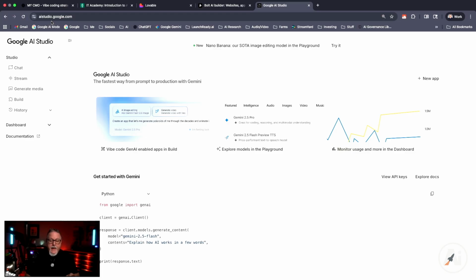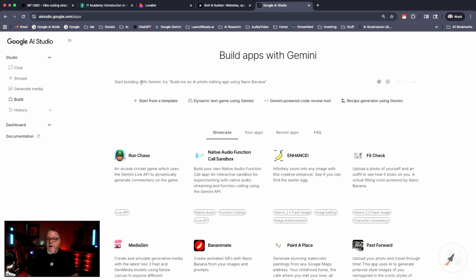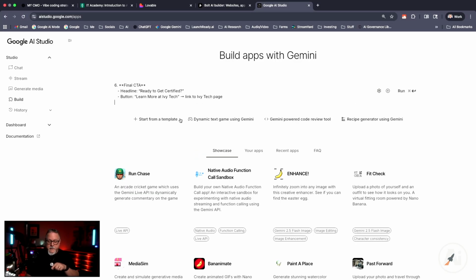So if you go to aistudio.google.com and then click Build here in the left, you have your own AI studio here. And the thing about this one, totally free. Totally free. But let's see how it works. Let's see how it works.